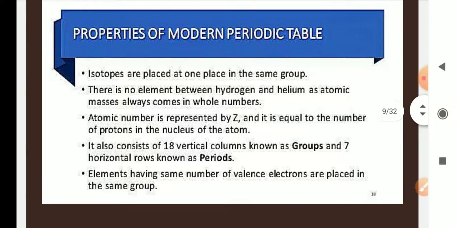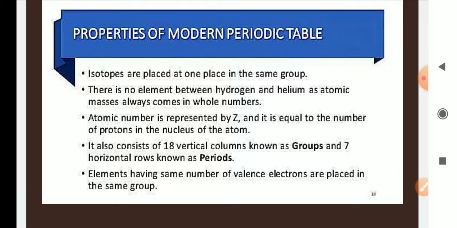Now, what are the properties of the modern periodic table? Isotopes, whose position was confusing in Mendeleev's periodic table, are placed at one place in the same group in the modern periodic table.